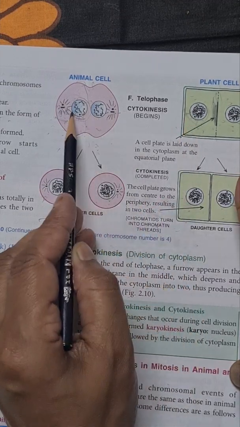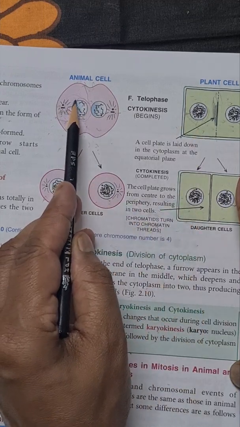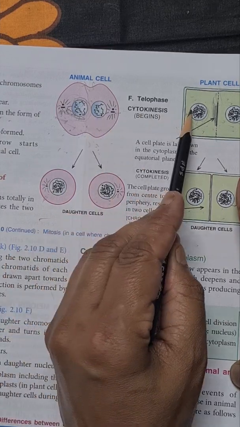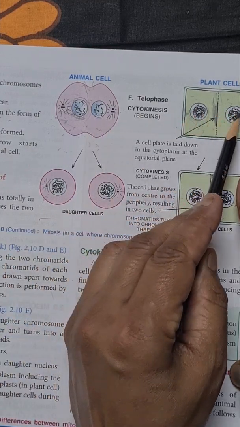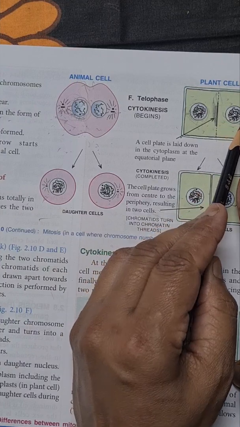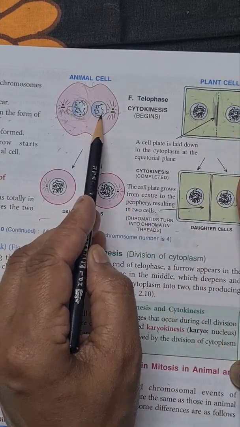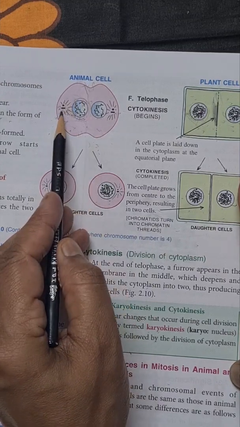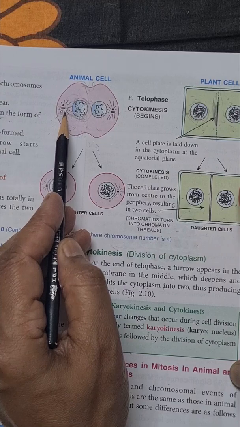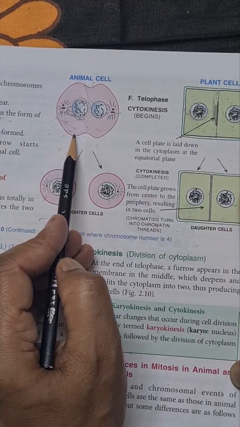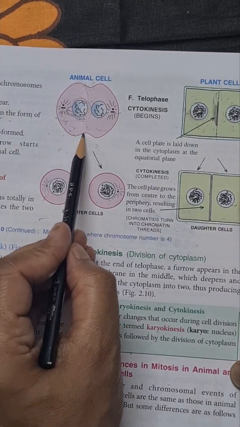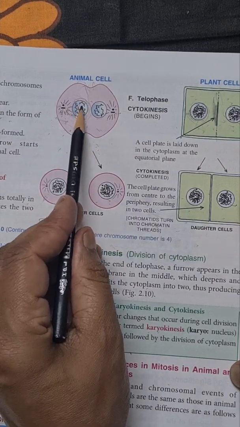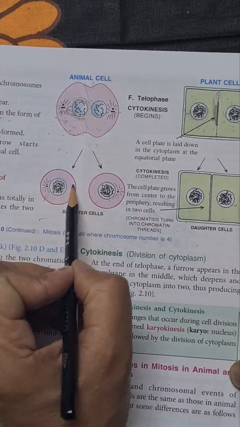Now the next change which occurs in both the cells is that a nuclear membrane is formed around those chromatin fibers. Here also the nuclear membrane is formed around those chromatin fibers, and the nucleus also reappears. Along with it, in the animal cell, the centriole is again converted into centrosome. Furrow formation, which has already started in anaphase, deepens itself to divide one parent cell into two daughter cells,